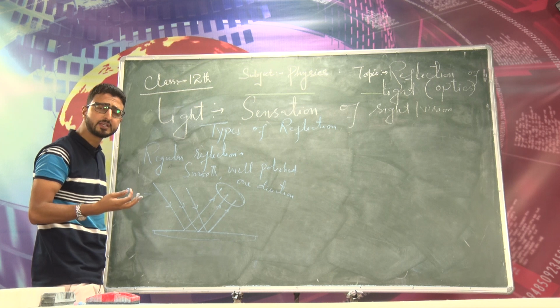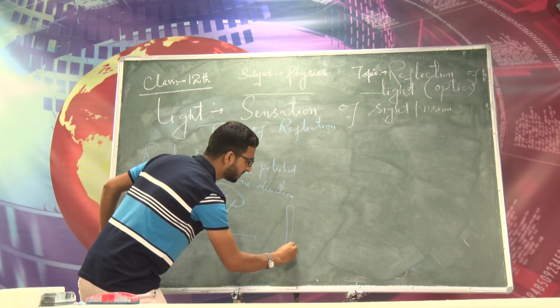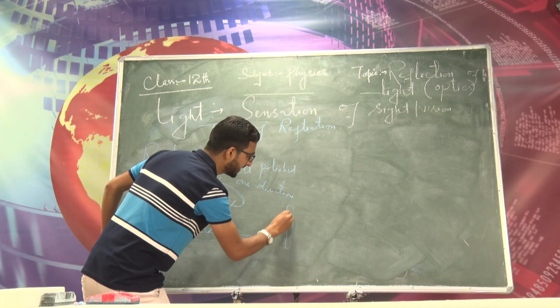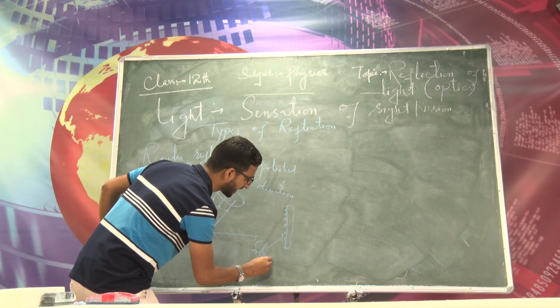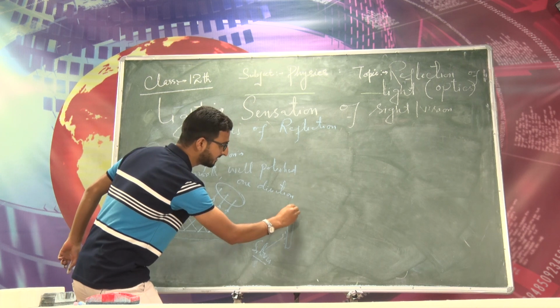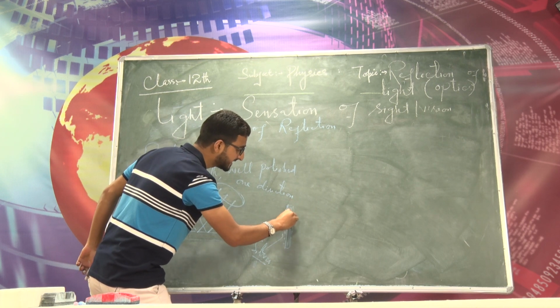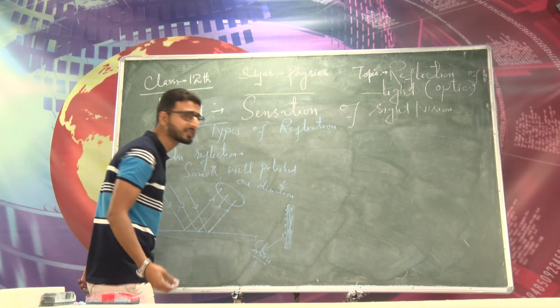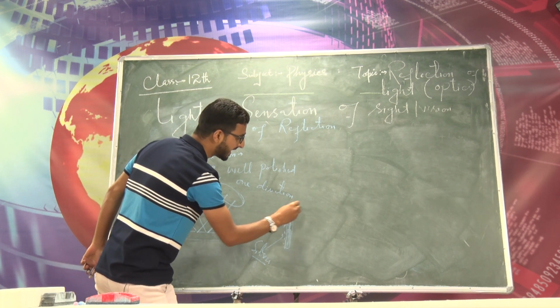How is a plane mirror made? By depositing a thin layer of silver. You must have studied this in previous classes. So an ordinary plane mirror is made by depositing a thin layer of silver on it, and the silver is then protected by a red paint, right? Because silver easily gets scratched and soon its surface may become rough. That's why it is protected by a red paint.